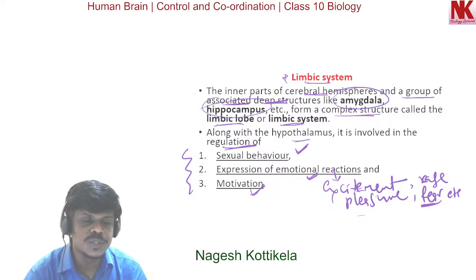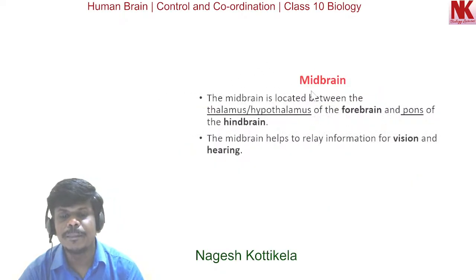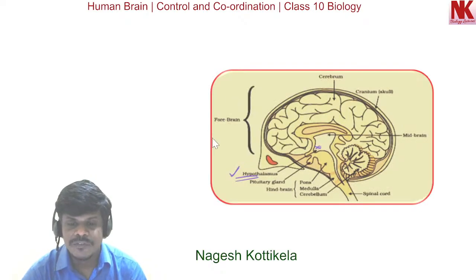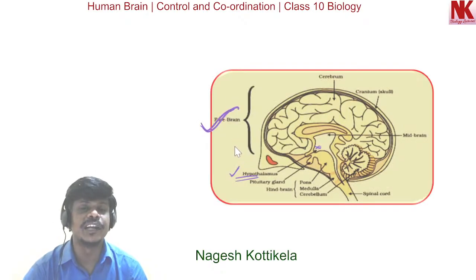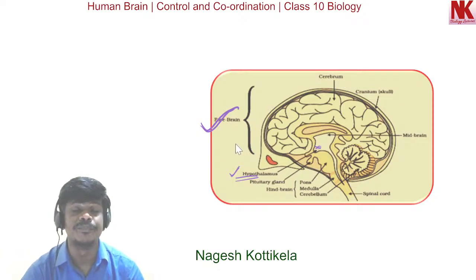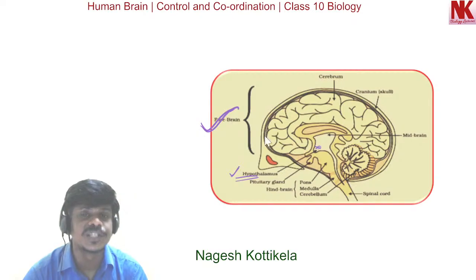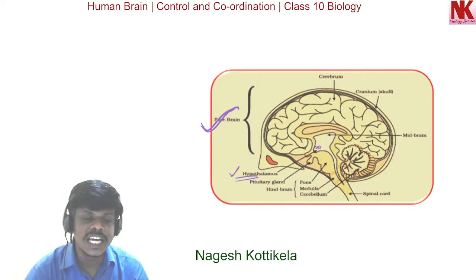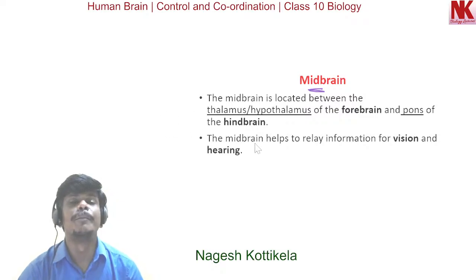Now the continuation of this, the midbrain. Till now we discussed the forebrain part of the human brain. It consists of the cerebral hemispheres, the cerebrum, thalamus, hypothalamus, and then the inner parts, the limbic system. Now let's discuss the next part, that is the midbrain.